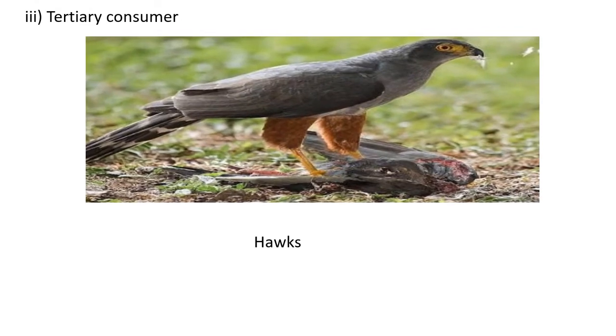Next are the tertiary consumers. These include hawks, which feed on secondary consumers. But nowadays a tertiary consumer is the tiger. The tiger is found in a forest ecosystem, but because of deforestation they lose their natural habitat and come into the cropland.